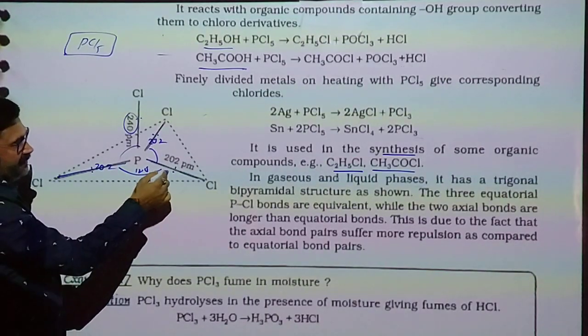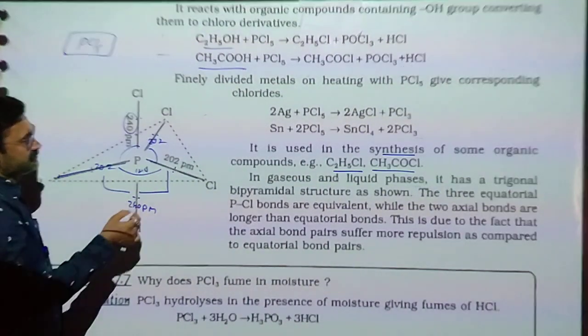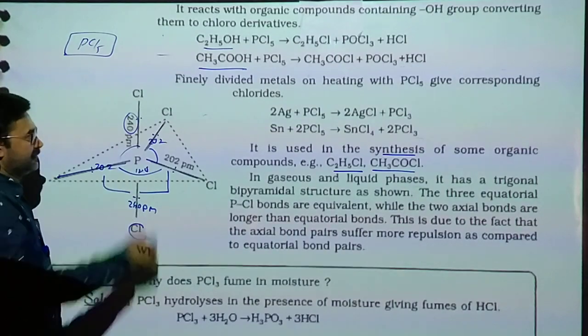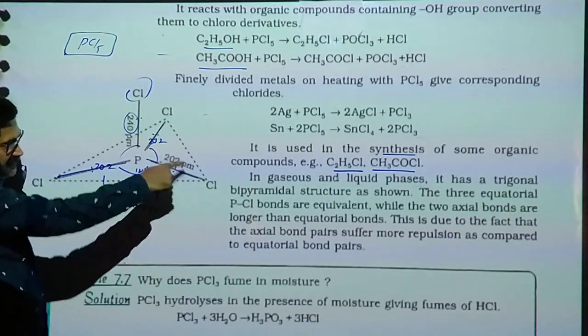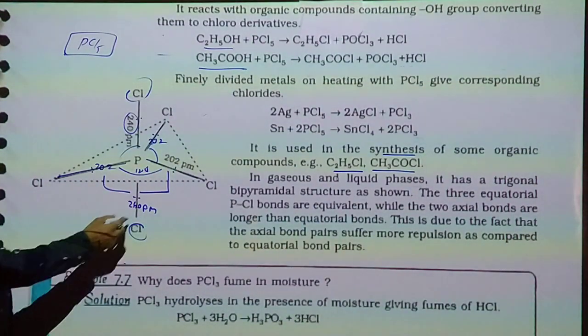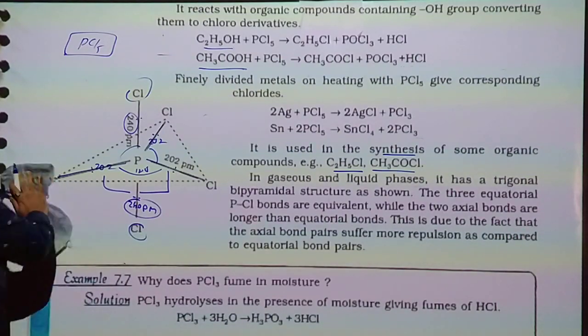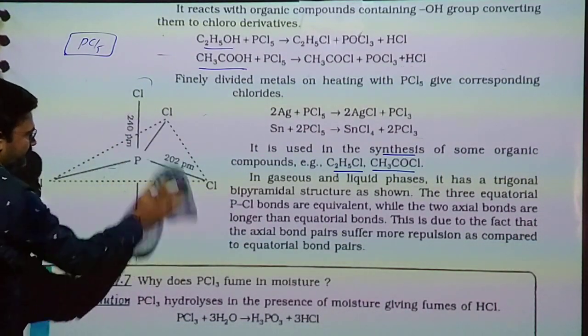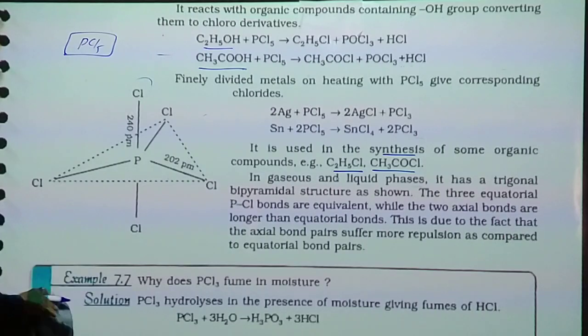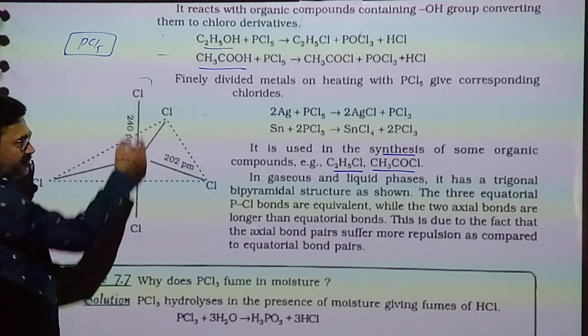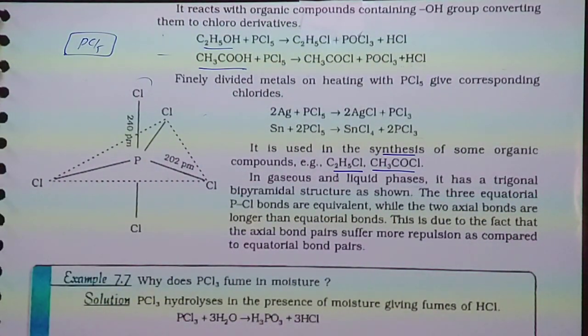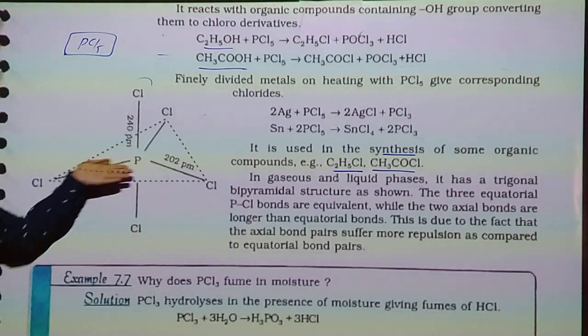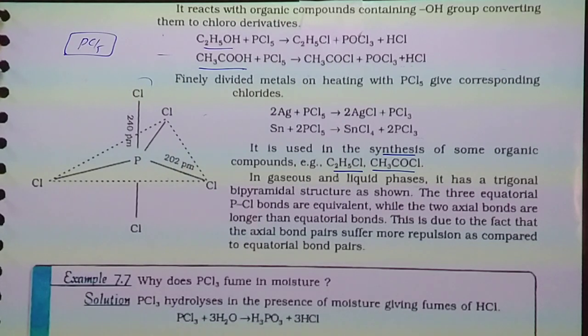The electrons of the axial bonds are at 90 degrees with the equatorial ones, so repulsion is more, and the chlorine is far from these 3 chlorine, like 240 picometer distance. So in PCl5 are all the 5 bonds the same? No, 3 are the same, 2 are long. Equatorial bonds in the same plane are short, and vertical ones are big.